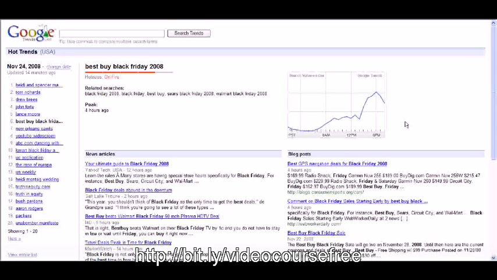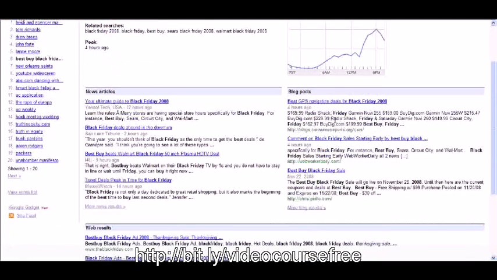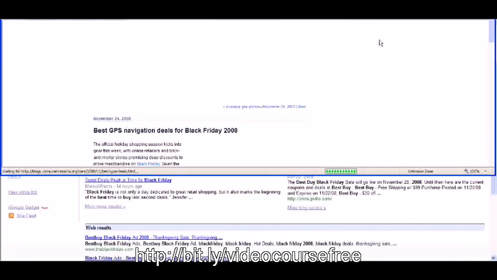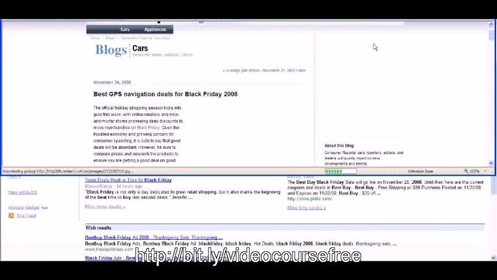You can make a page, and target this on the page, which is what we're going to cover later on here. So this is just kind of how you research. This is the product you can make some money on. Now over here where it says blog post, you can just click over here on one of them, and it will show you blog posts related to Black Friday 2008.